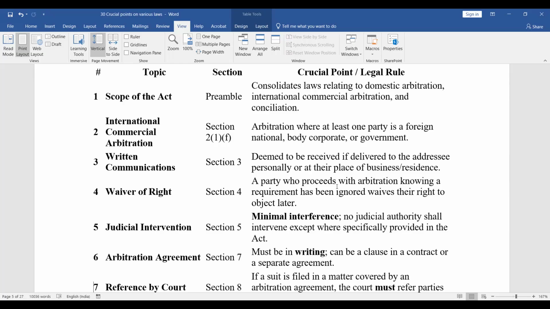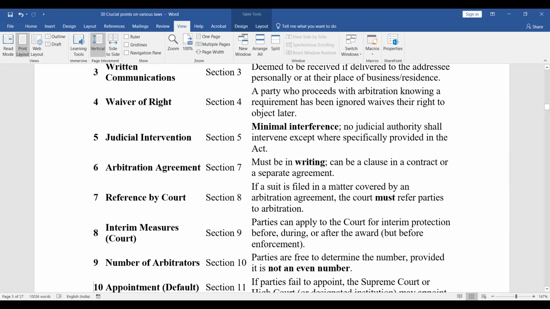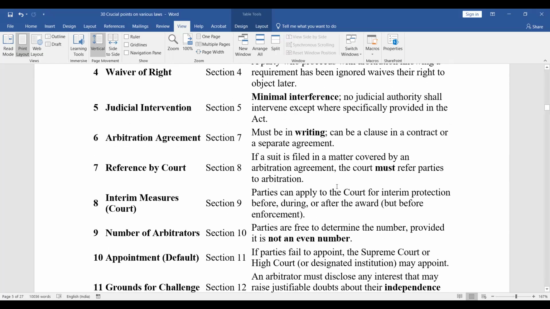Section 7 talks of the arbitration agreement and it says it must be in writing, and can be a clause in a contract or a separate agreement. Sometimes in the agreement there is a clause that in case of dispute, the matter will be referred to arbitration, and it could be by way of a separate agreement also. So both things can be done. Reference by court, Section 8. If a suit is filed in a matter covered by an arbitration agreement, the court must refer parties to arbitration. ठीक है.